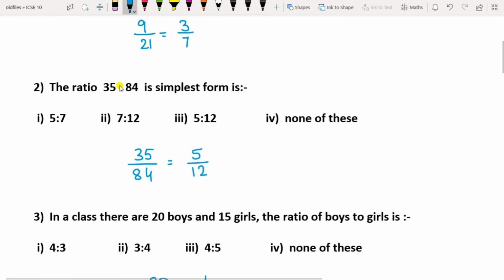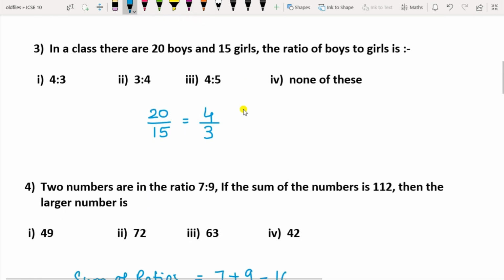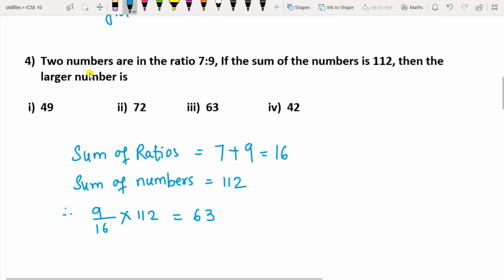Second one: the ratio 35:84 is the simplest form of. So this is the simplest form here, 5:12. That is the standard form of 35:84. So this is the correct answer. In a class there are 20 boys and 15 girls. So the ratio of boys to girls will be equal to, convert this into standard form, 4/3. So this is the correct answer.